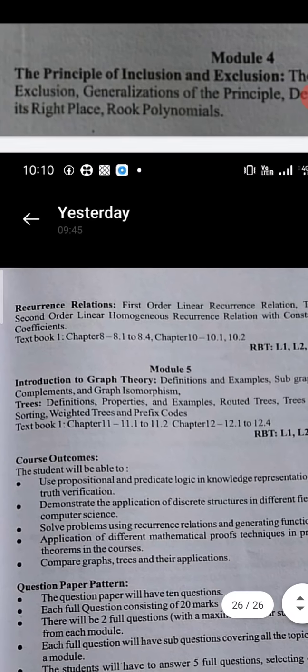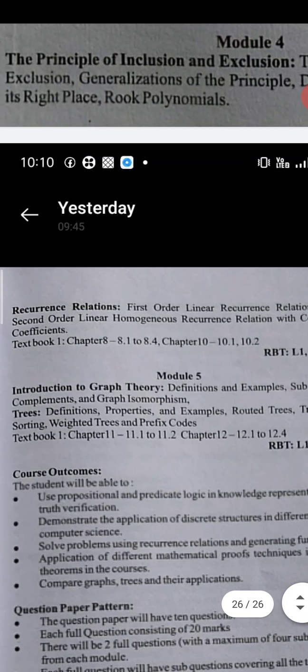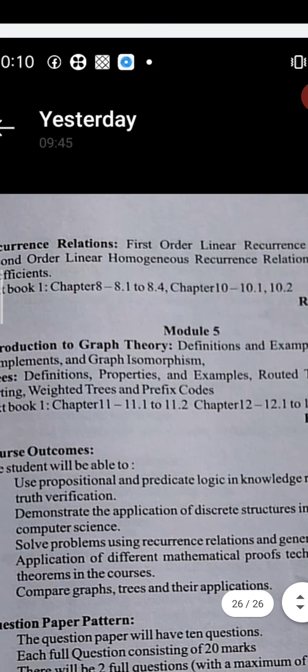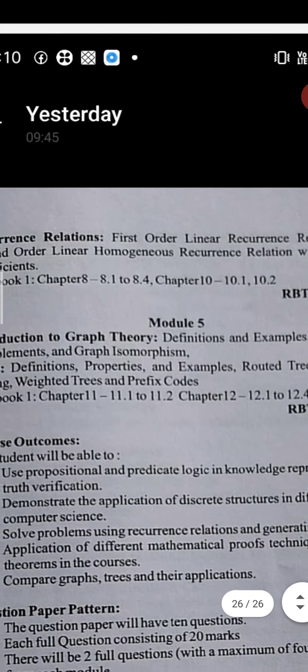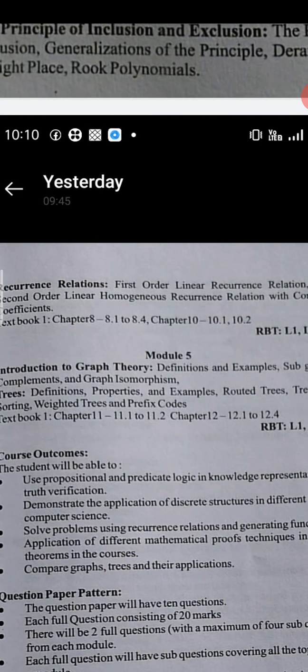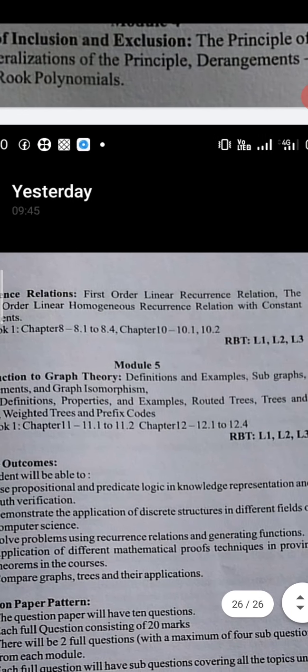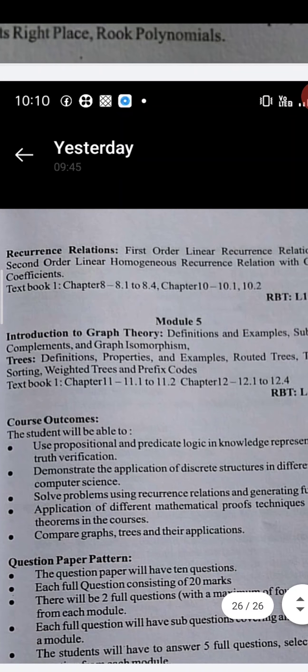Then recurrence relations. Only this is a little bit tough in this DMS. All these other things are very easy. In module 4, recurrence relations are a little bit tough, but that is also very easy. How to make that very easy, I will tell you. First order linear recurrence relations, all those things we study in recurrence relations.